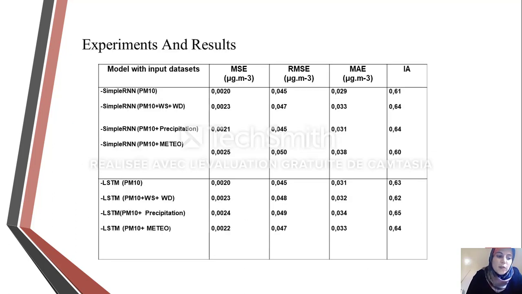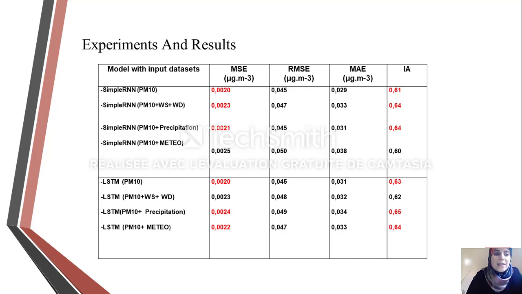The results of simple RNN and LSTM with different inputs are shown in this table. Each experiment with the RNN models was run several times and we gave the average values of error indices to study the relationship between predictors and performances. We can see that the performance of the models is enhanced by the addition of the other predictors because it's clear that the R-squared has increased and the error has decreased.